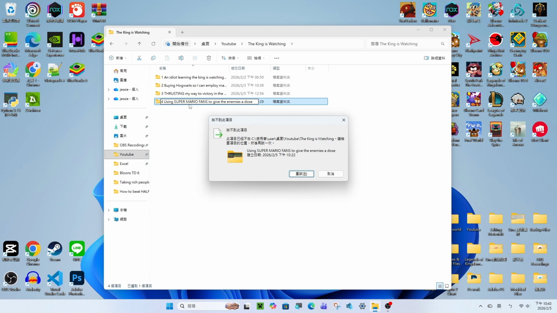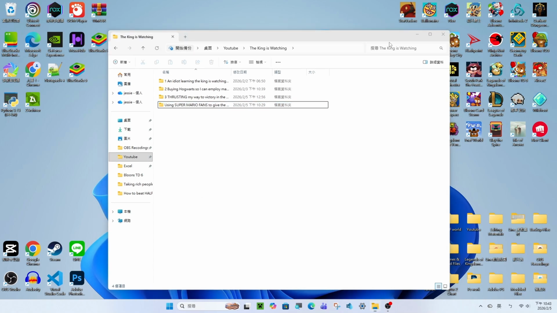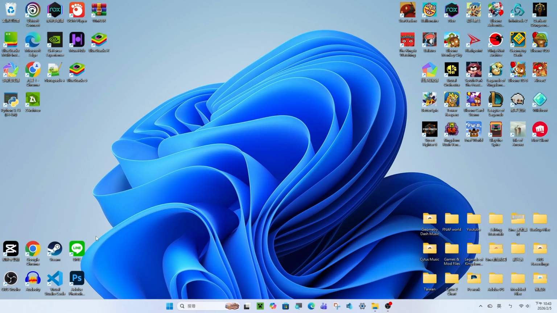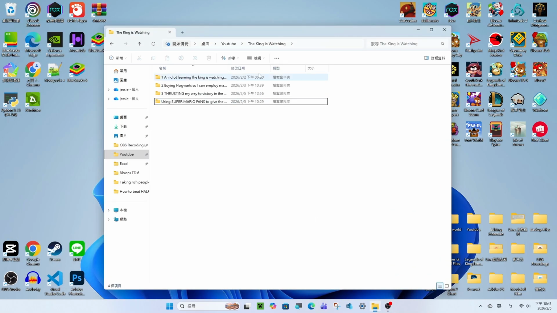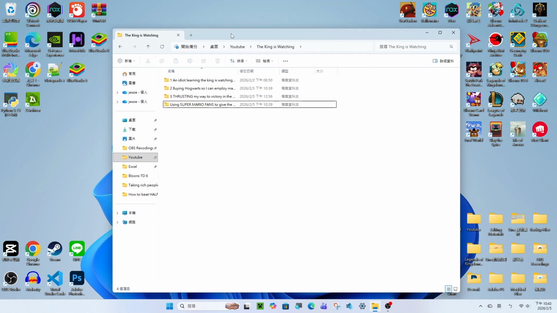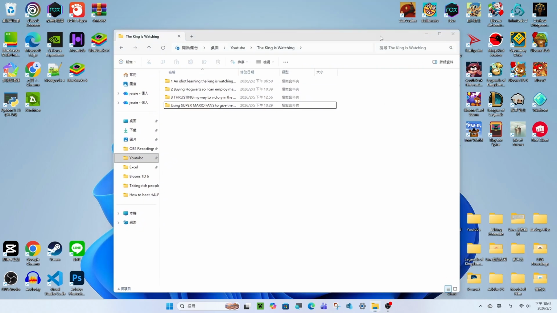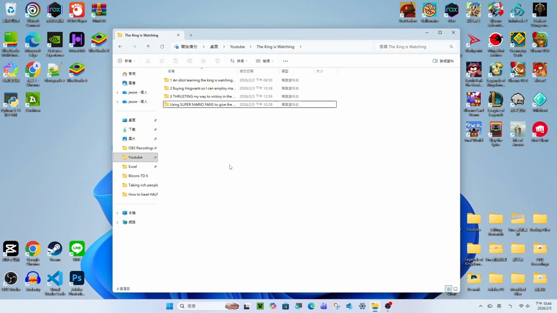The files cannot be found, and the reason is that I exported the videos from CapCut. Apparently, when I do this, and sometimes it's usually caused because the internet connection is a bit wonky, Windows Explorer, the file explorer, cannot sync with CapCut because this file is exported by CapCut and it will use Windows Explorer.